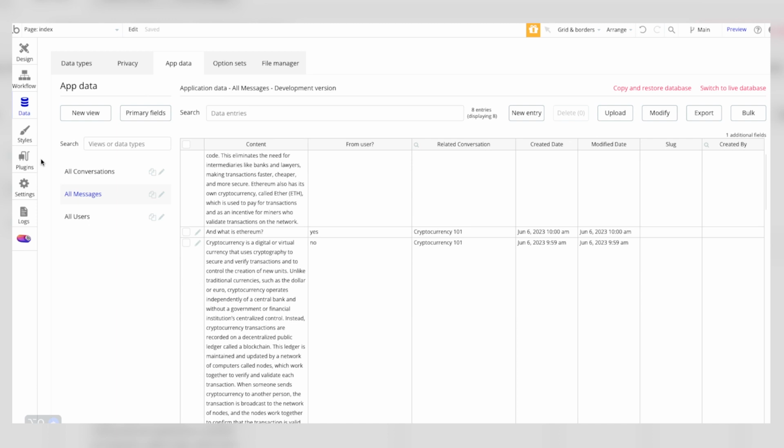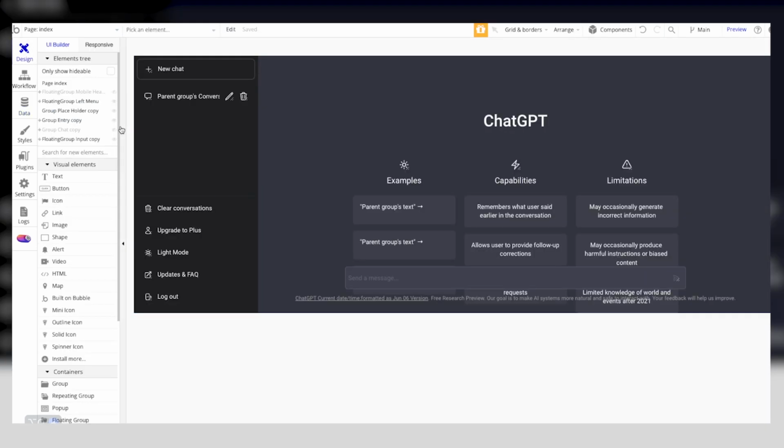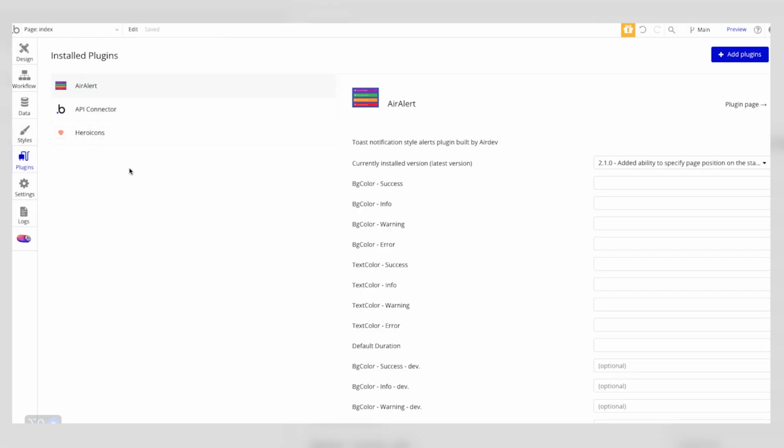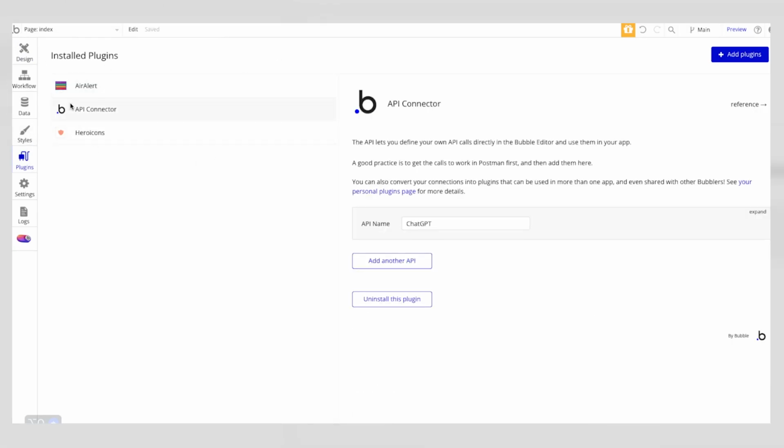And the only thing that you would have to change once you actually get the template, like I said, everything you're looking at right here will come built in, locked and loaded, ready to go. The only thing is within plugins. You see we have 3 plugins pre-installed. Obviously, we are calling on the OpenAI API key. So that is the only thing that you're going to have to shift for yourself.